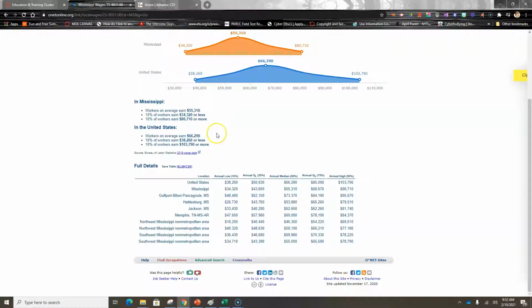So it just kind of depends on your experience, your education, how much education you have, and how much experience you have as to what you actually may earn. Now, like I said, you could earn less than the average. This is taking into account everybody and then taking an average of what all of those people actually make.